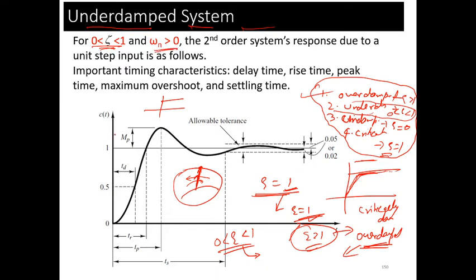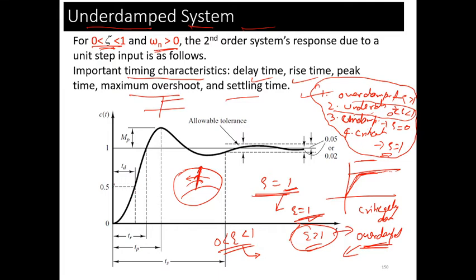For such a system, we have the different timing or control characteristics: delay time, rise time, peak time, maximum overshoot and settling time. So what is the delay time?